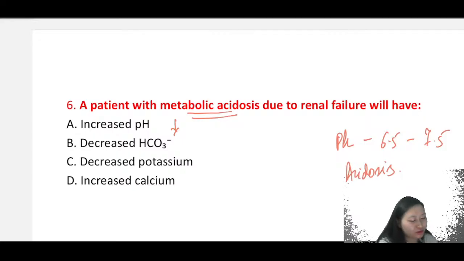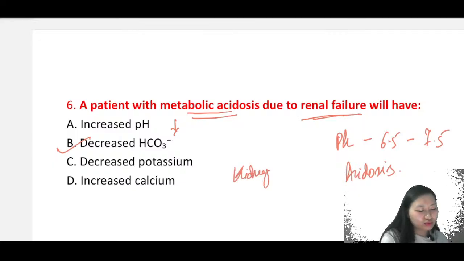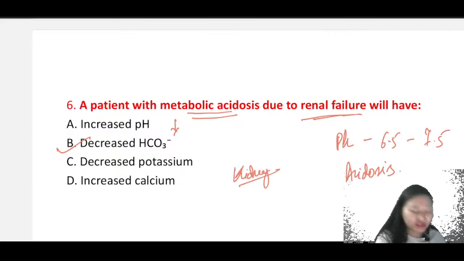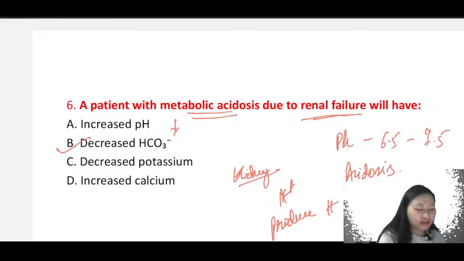In case of decreased HCO3, the answer is that the patient is also having renal failure, so it will be decreased HCO3. I will tell you the reason why. Kidneys are normally supposed to excrete the H plus ion, and they're supposed to produce what? They're supposed to produce your HCO3.